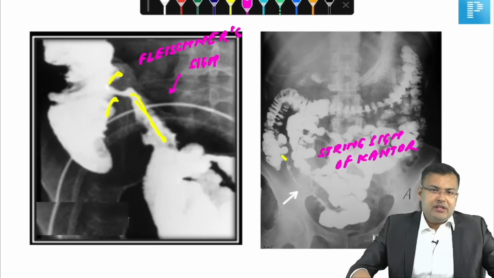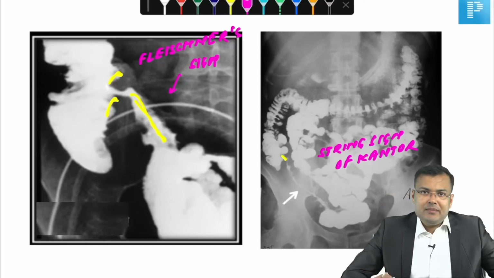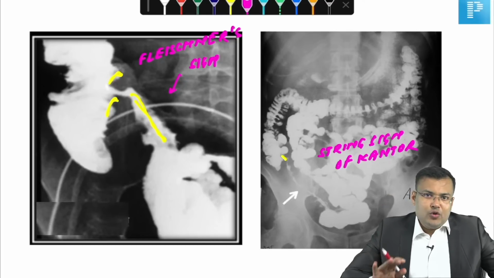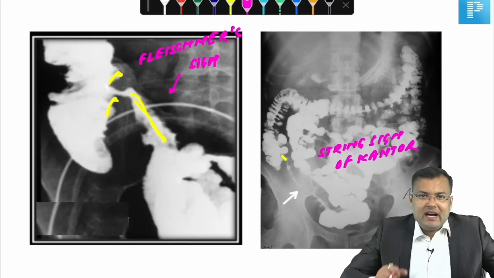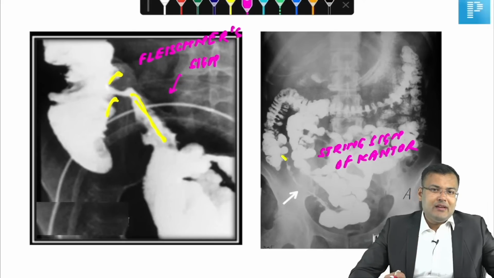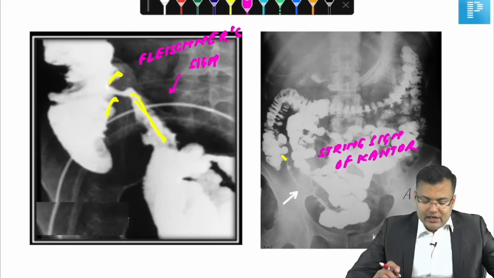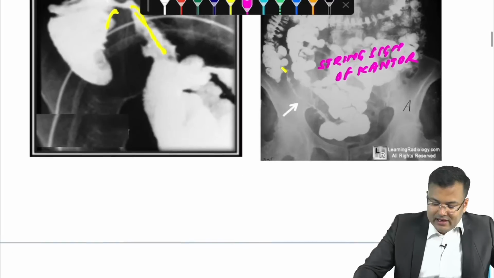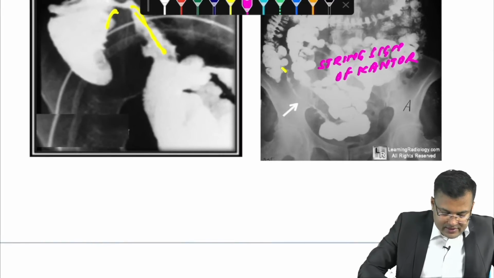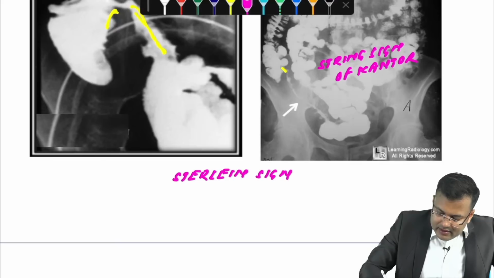So any patient in whom there is ulcer in terminal ileum and any patient in whom there is stricture in the ileum, Sterling sign and string sign of Kantor is seen. Clear guys? Sterling sign and string sign of Kantor, these are non-specific. It is also seen in which condition? Guys tell me.